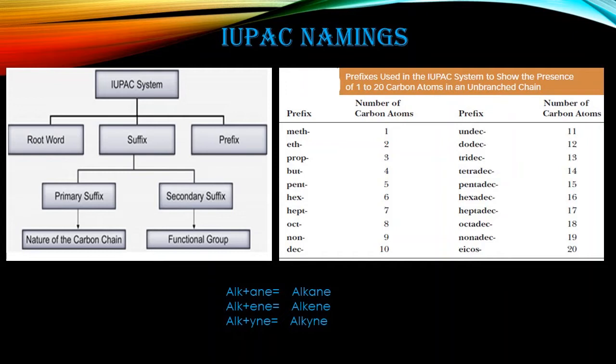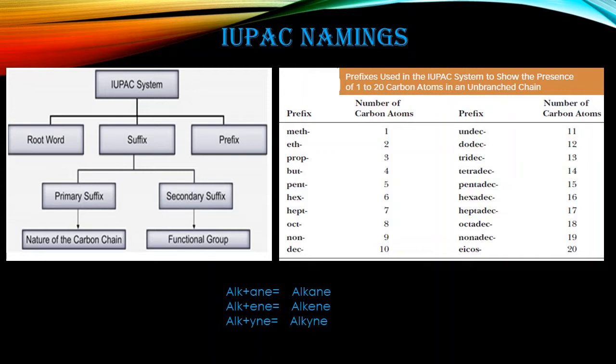So guys, for this, you have 1 to 10 carbon atoms, depicted in this picture: meth, eth, prop, but, pent, hex, hept. We are breaking alkane into two words: alk plus ane. Alk is meth, eth, prop, but. Ane is the same ending that we attach. When we take the example CH3 CH2 CH2 CH3, there are four carbons.